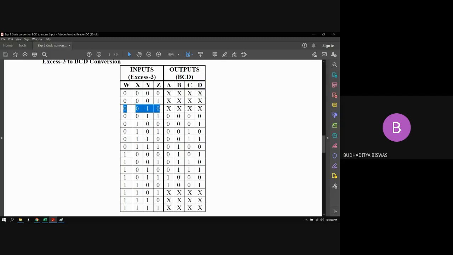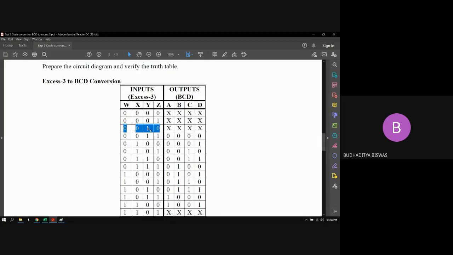Because if I subtract 3 from the input combination, it should not be negative; it should start from a minimum of 0. But subtracting 3 from inputs up to 2 gives a minus number, so the output variable is don't care.